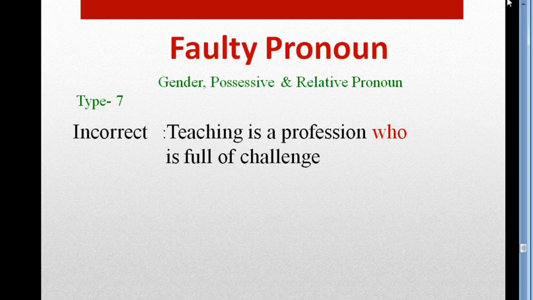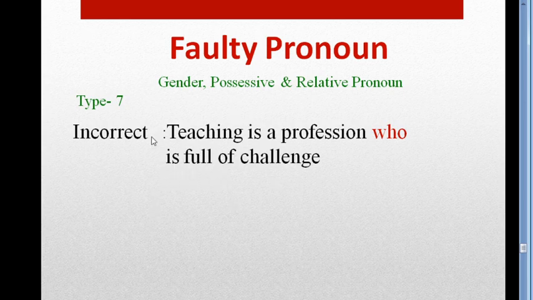Listen to me very carefully. Except human being, in case of animal, baby or object, we can use which or that if it works as subject. In this sentence you can see that our subject is not a human.